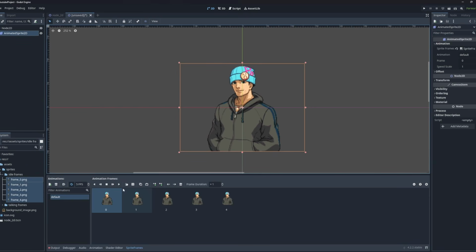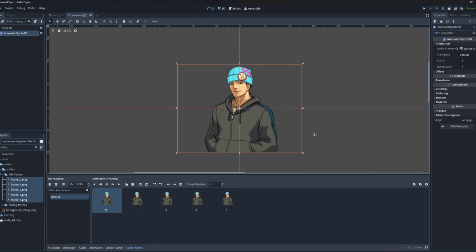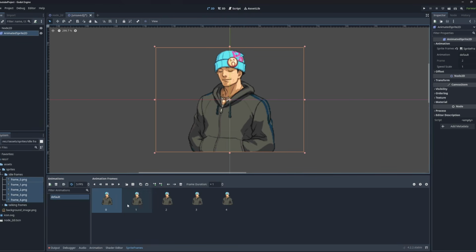I can show you by very simply clicking on the play button here. There we go. So it's just looping through all 5 frames, right? Very simply speaking. I'm going to stop the loop animation, and I'm going to make it just a little bit faster, maybe 10. That's a bit too fast. Let's say 8. All right. That seems like a nice speed for the eyes blinking, so I'm going to leave it like that.